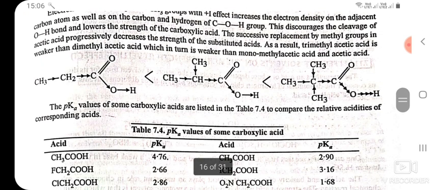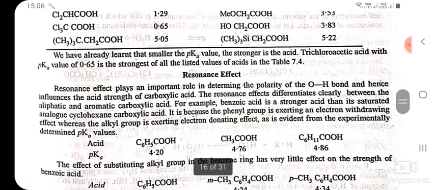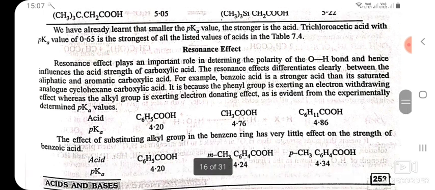The pKa values of some carboxylic acids are listed in the table below to compare the relative acidities of corresponding acids. We have already learned that the smaller the pKa value, the stronger is the acid. Trichloroacetic acid, with a pKa value of 0.65, is the strongest of all the listed acids in the above table.